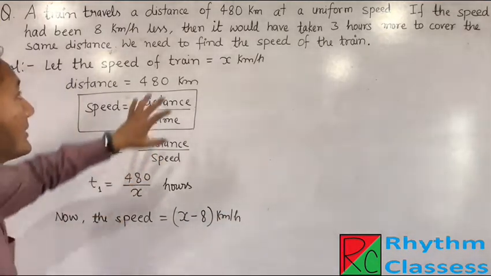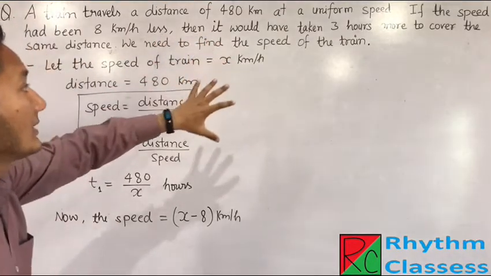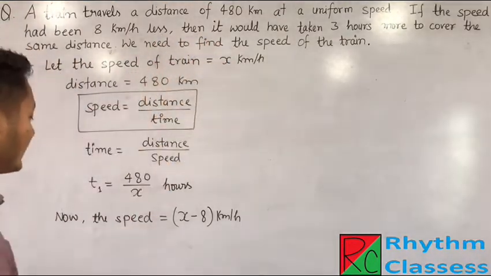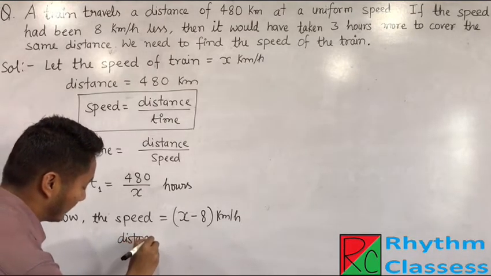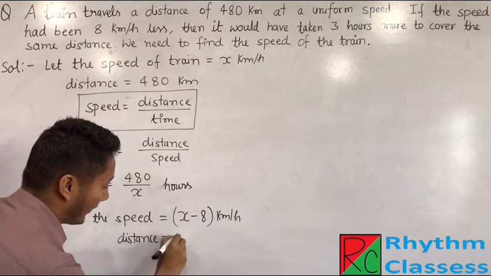The distance is the same as previous one, so the distance becomes 480 kilometer.